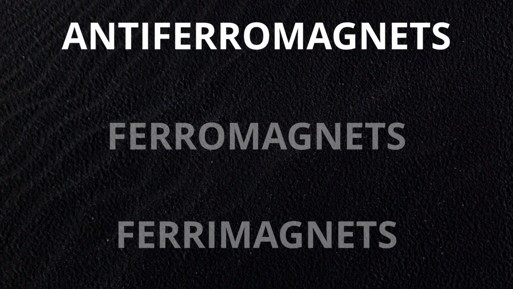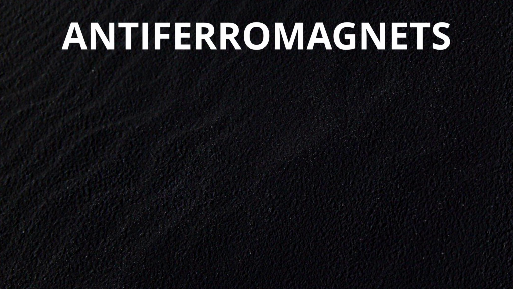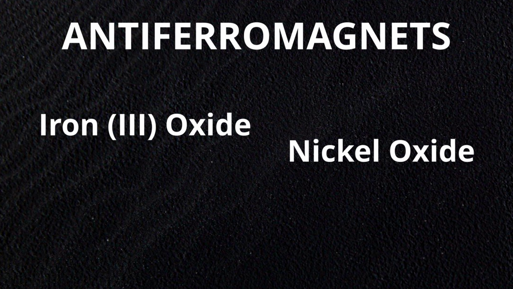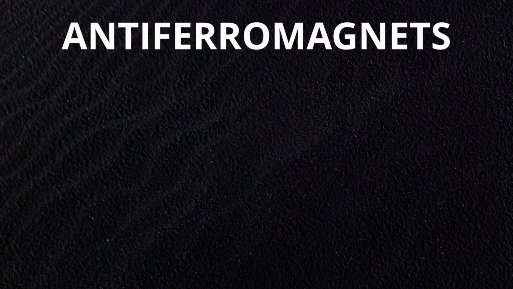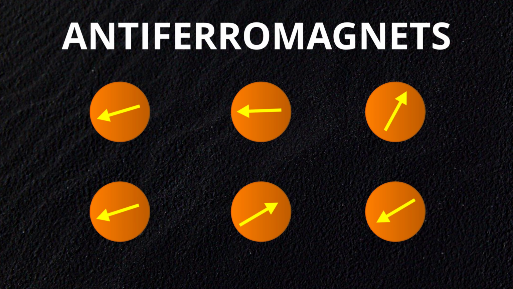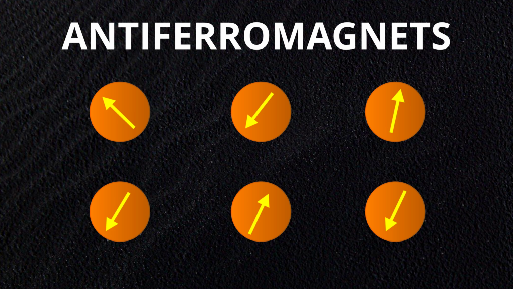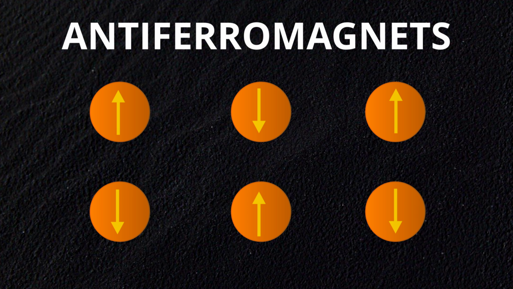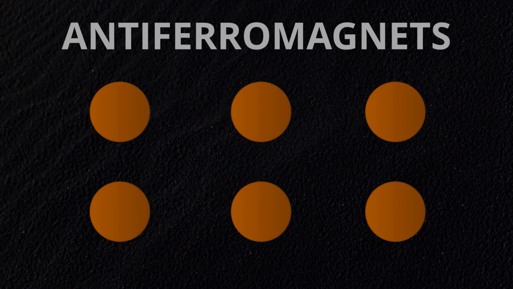Let's start with antiferromagnets. I like to call them dumb magnets. They are usually oxides, for example hematite, iron(III) oxide, nickel oxide, or manganese(II) oxide. On the one hand, their structure allows for magnetic moments to align, but on the other hand, their moments align in opposite directions, cancelling each other. So they are magnetic, but in such a way that it is not magnetic.